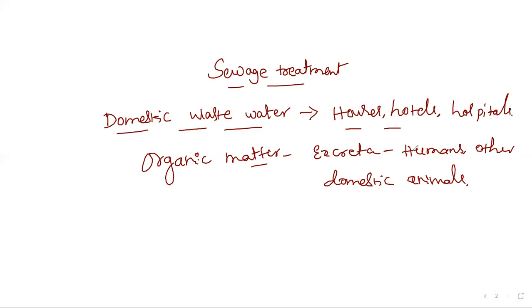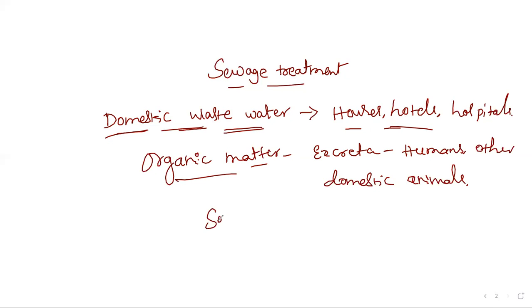Okay, so what is sewage? Sewage is nothing but domestic waste water. It is mainly released by houses, hotels, and hospitals. It is rich with organic matter, mainly the excretory matter of human beings and other domestic animals, and other waste substances released by the hotels as well as the hospitals. So that is what is called sewage.